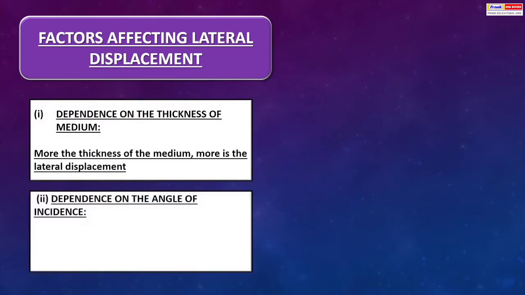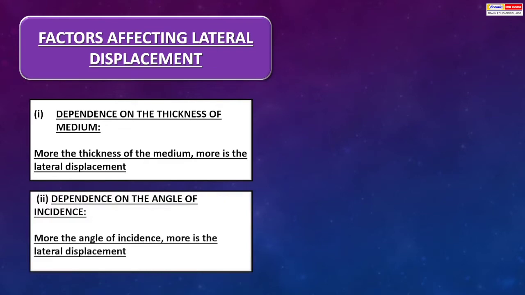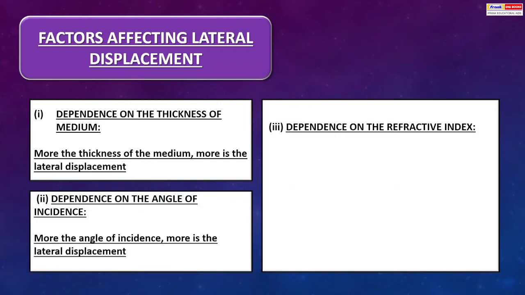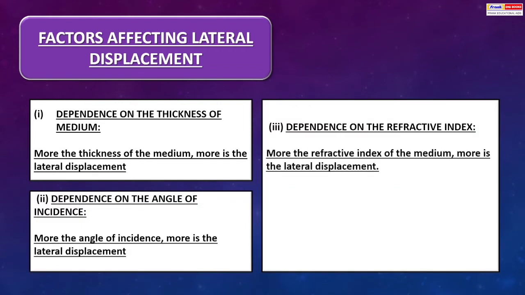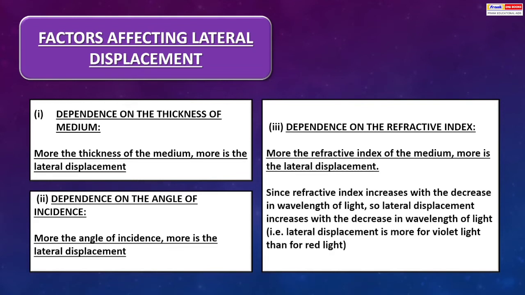Dependence on the angle of incidence. More the angle of incidence, more is the lateral displacement. Dependence on the refractive index. More the refractive index of the medium, more is the lateral displacement. Since refractive index increases with the decrease in wavelength of light, lateral displacement increases with the decrease in wavelength of light. That is, lateral displacement is more for violet light than for red light.